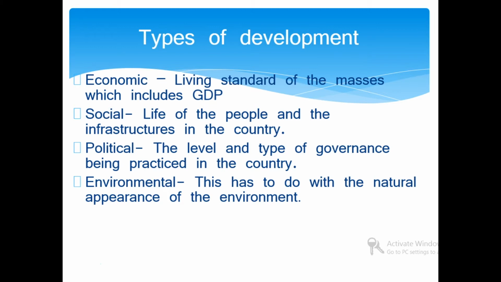Democracy is thought to be a better type of governance, and if a country has a democracy then it will be politically more developed. Environment, this has to do with the nature of the appearance of the environment. So if a country has more protected forest land, natural features, mountains, rivers and others, then it will be called more developed.